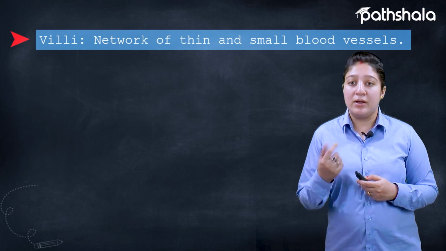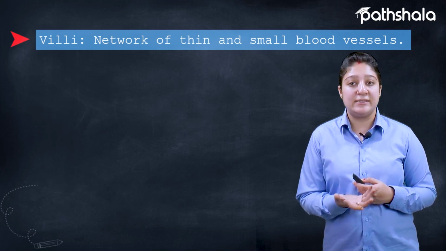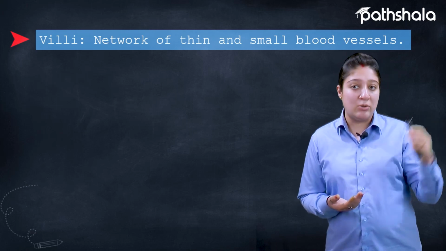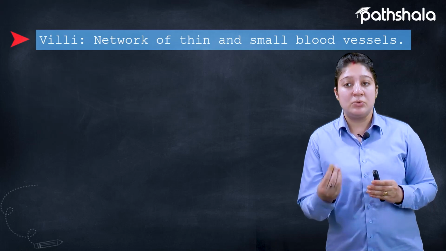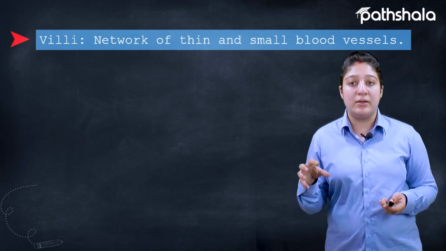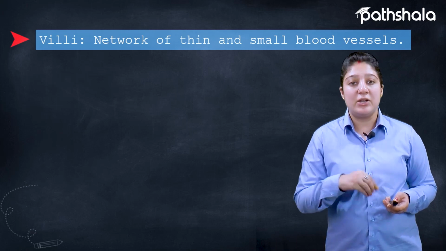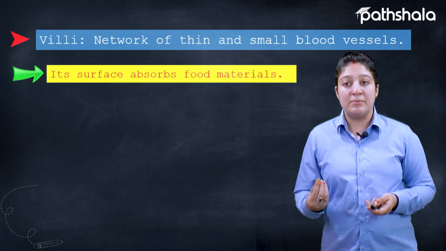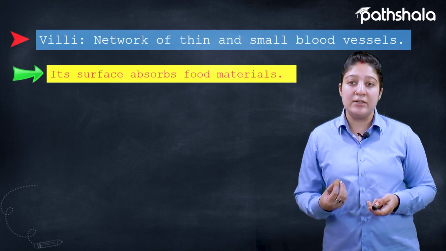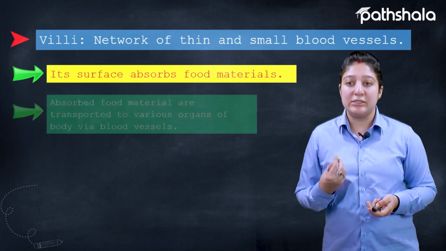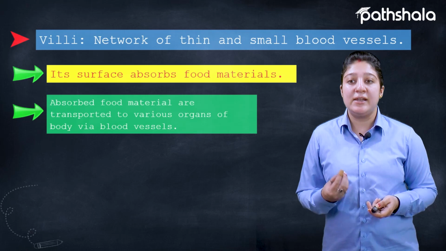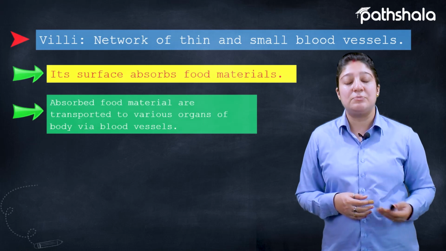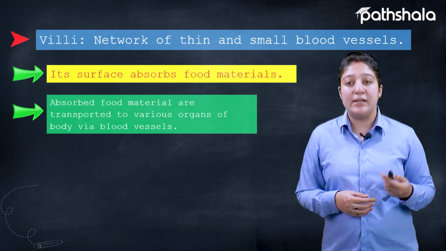We have discussed earlier that villi have a network of thin blood vessels near their outer surface, and they are joined to them. So once the villi absorb the material, that material reaches each part of the body through the blood vessels. Once the food is digested and absorbed from the surface, this absorbed food material needs to be transported to various organs of the body via blood vessels, so that it can reach each part of the body for further growth and development.